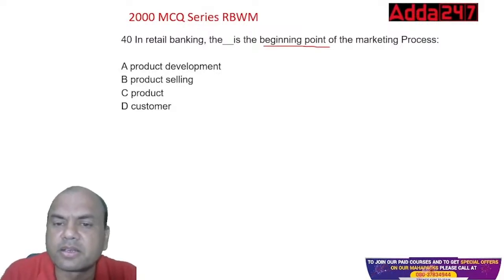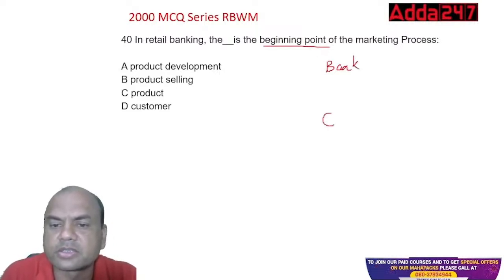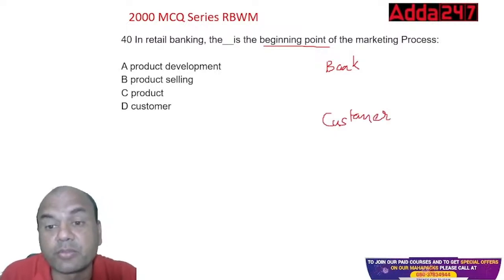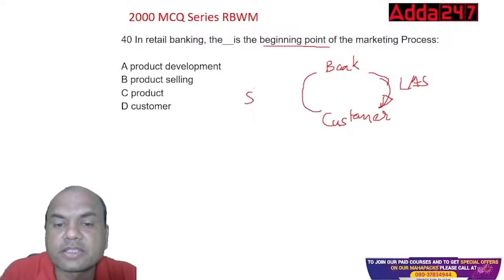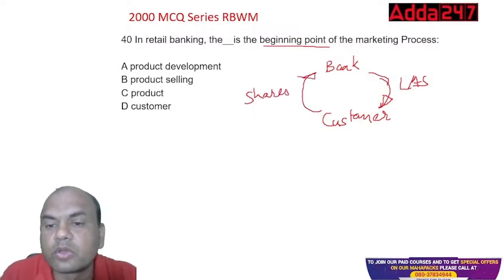Let me write it over here. Here, you are the customer and I am the bank, and you require LAS. LAS is one of the important products. LAS, loan against securities. So the bank is to provide LAS to you. You are having many shares with you, and those shares you want to keep as collateral with the bank, and the bank gives the loan on these shares.